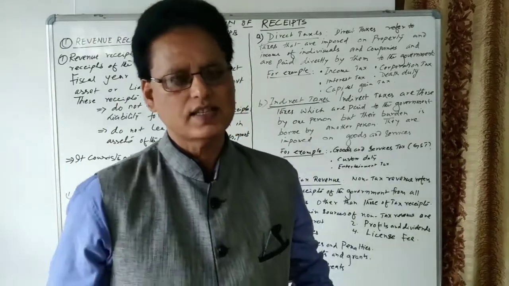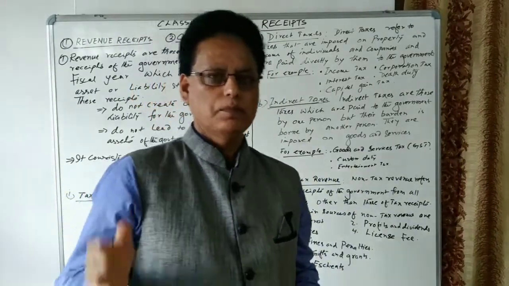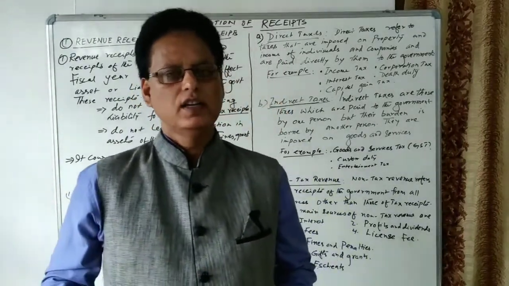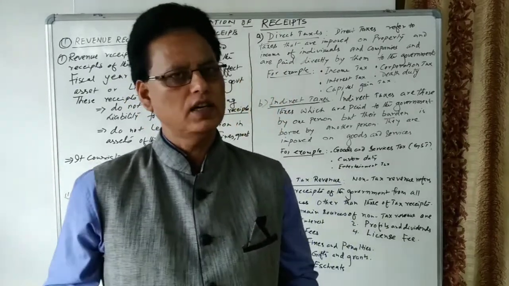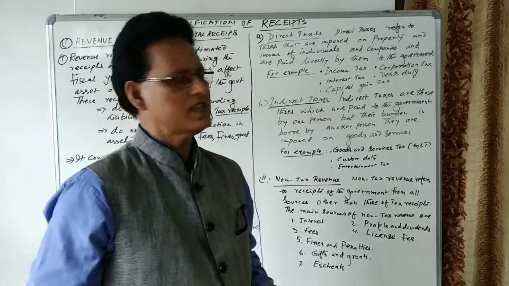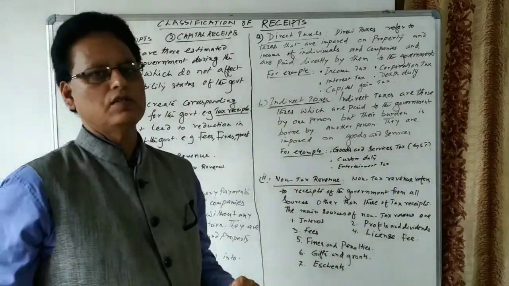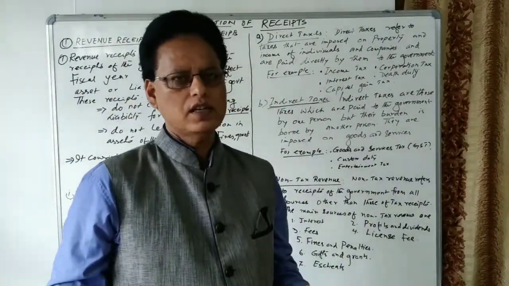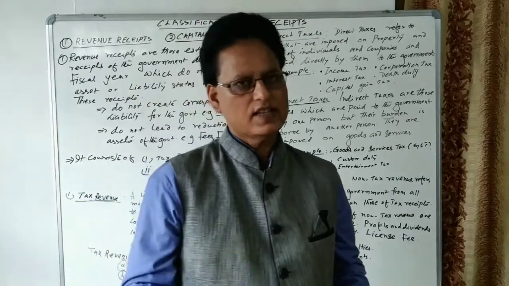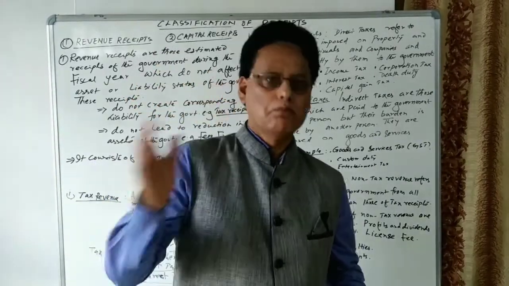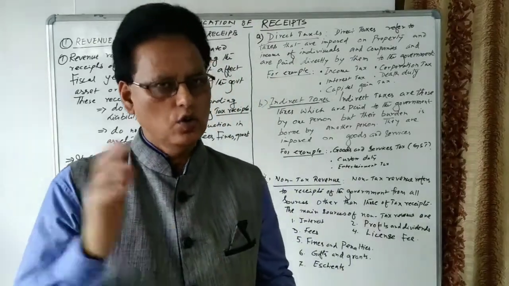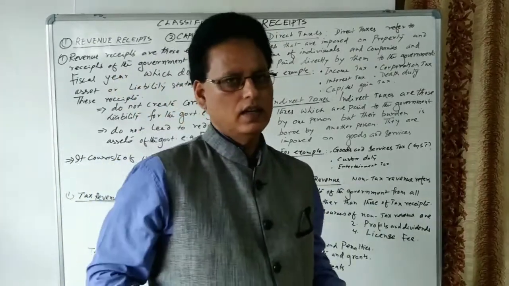Actually, we are discussing the government budget. In the previous classes, we have already discussed the meaning, objectives, and components of the government budget. Today, we'll discuss classification of receipts. Receipts means we'll discuss the various sources of money received by the government during a fiscal year.